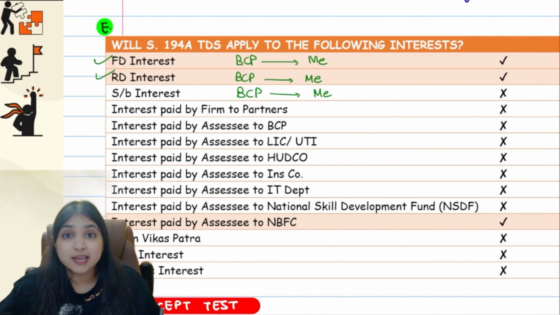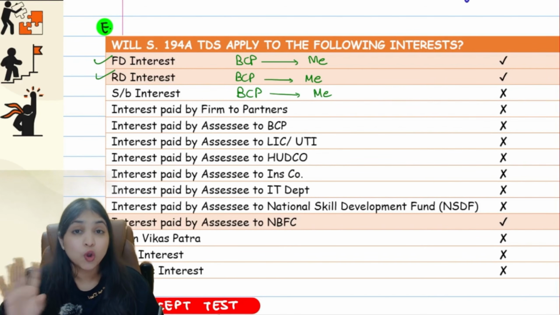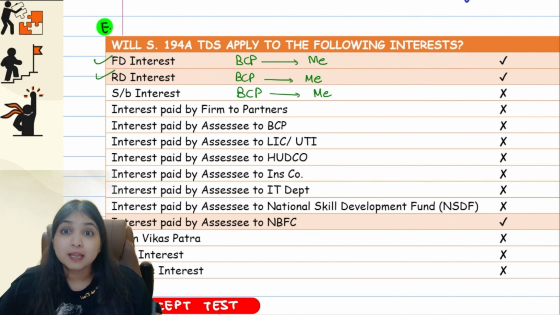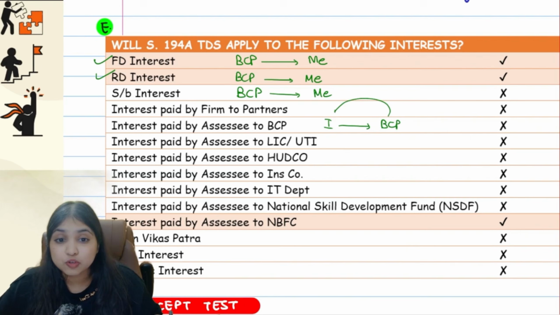The partnership firm, the LLP firm, they pay interest to partners, right? Interest on capital, interest on loan and all. On that, 194A TDS will not apply. Then when assessee pays interest to BCP, this I already told you. When I pay interest to BCP, BCP is earning income. For BCP, the source of income is me.